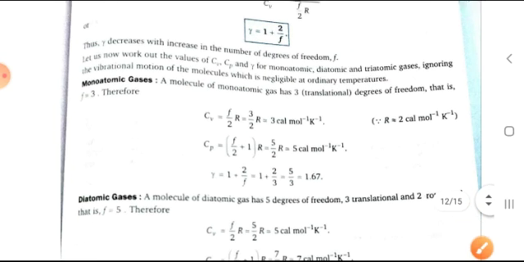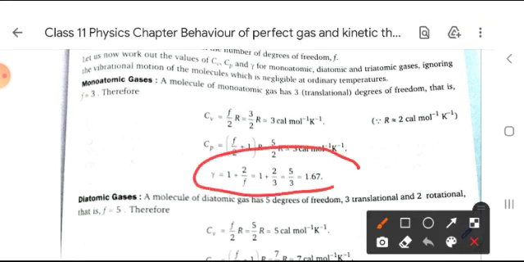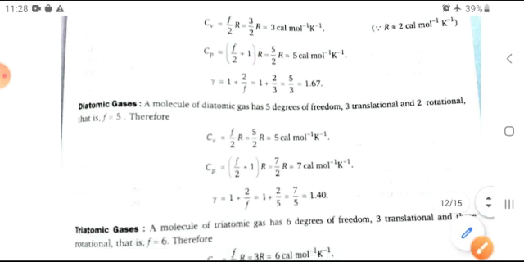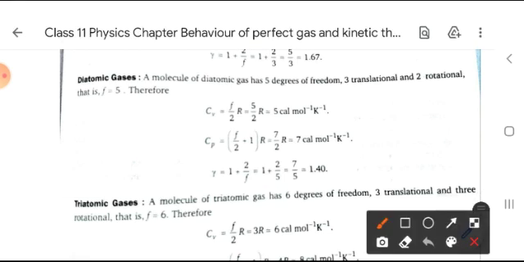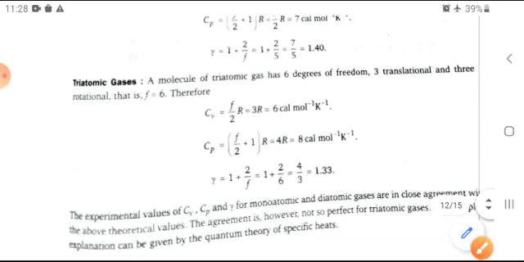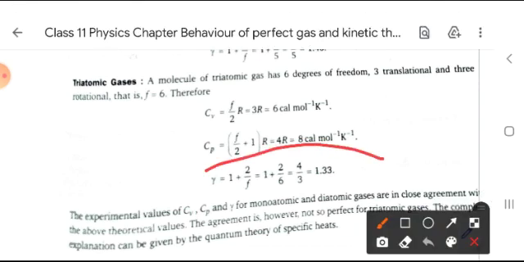For monoatomic gases, it is calculated as 1.67. For diatomic gases, the value of gamma is 1.40. For triatomic, the value of gamma is 1.33.